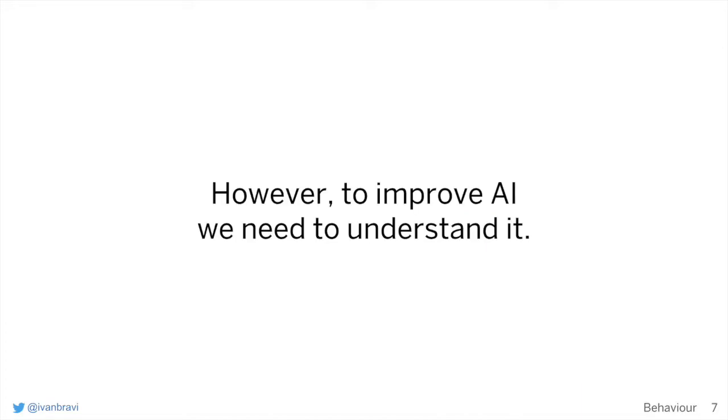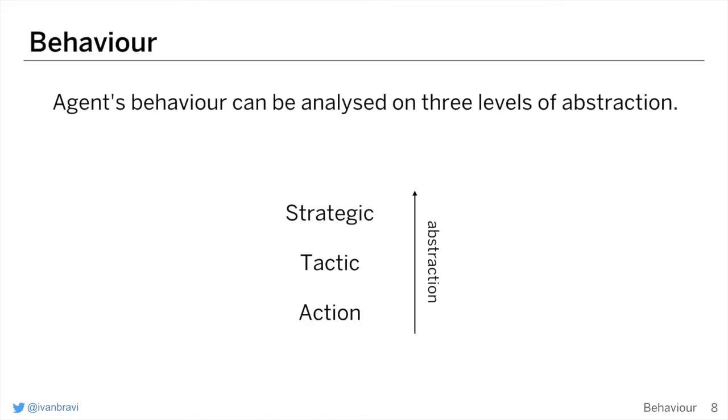So we want to understand the behavior of an artificial intelligence expressed through its decision making. Gameplay can be analyzed on three different levels of abstraction, depending on the time granularity of the analysis: action, tactic, strategic. We focus on the finest level, analyzing it action by action.